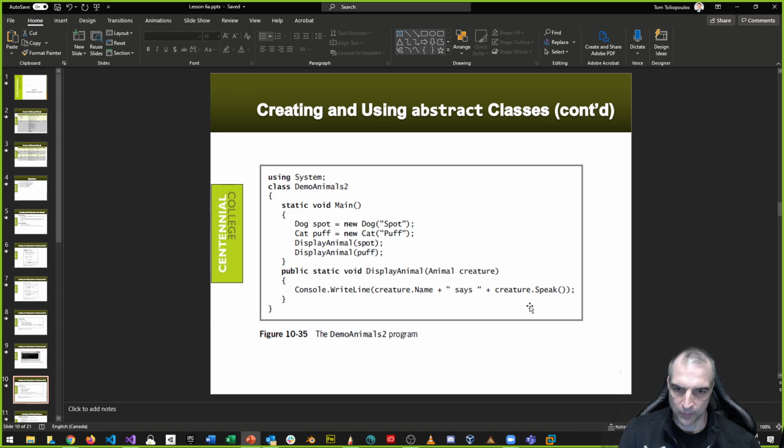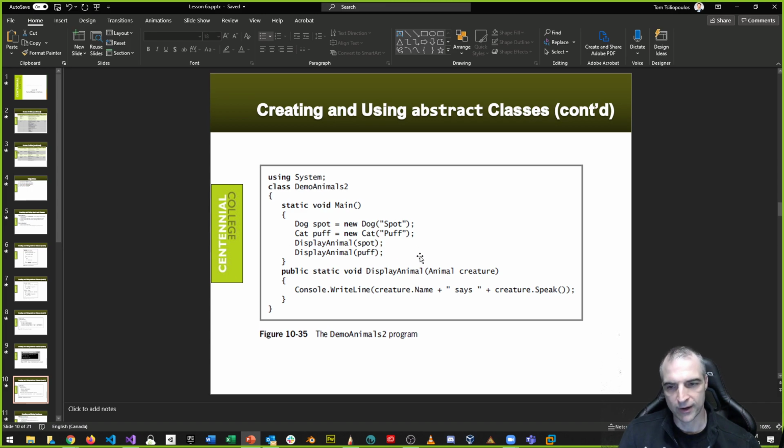And what we do is we use the creature, whatever the creature is, which is of type animal, right? So we can pass any animal into this method, right? Notice that we're passing in, the method itself takes an animal type. Wait, we just said you can't instantiate an animal type. But remember, both the dog and the cat have an is-a relationship with animal. They're both animals, right?